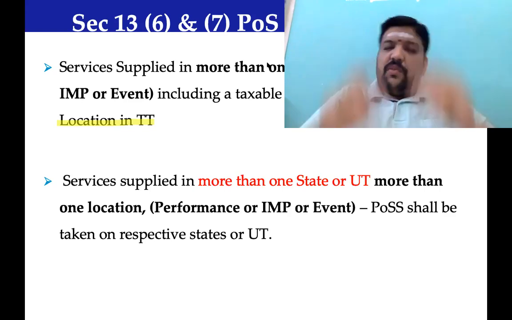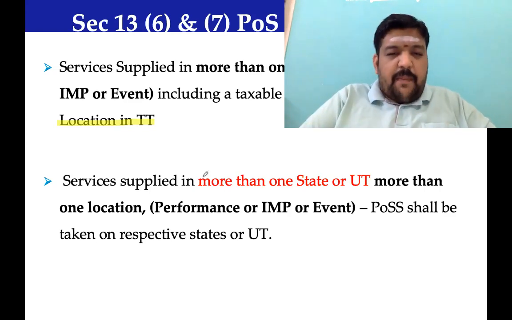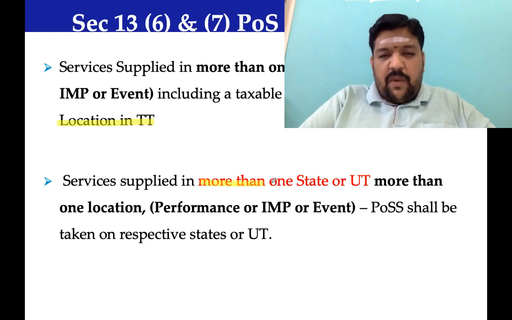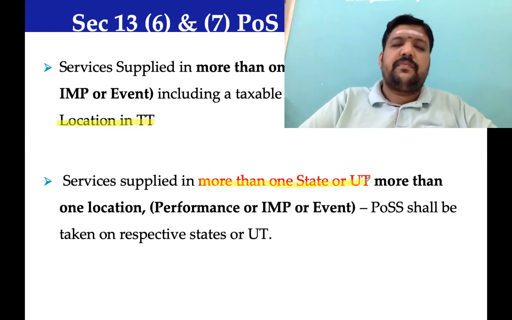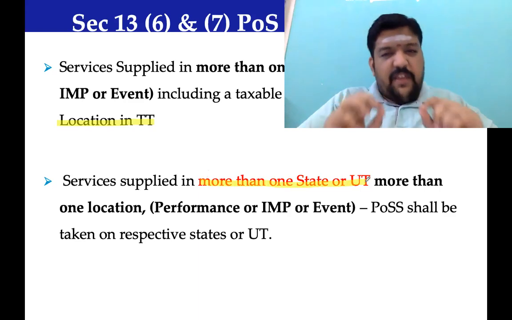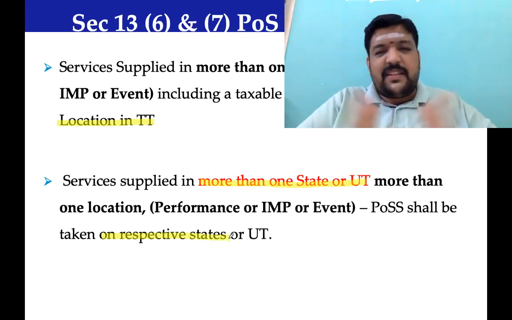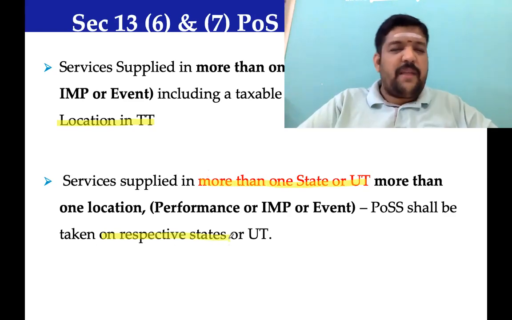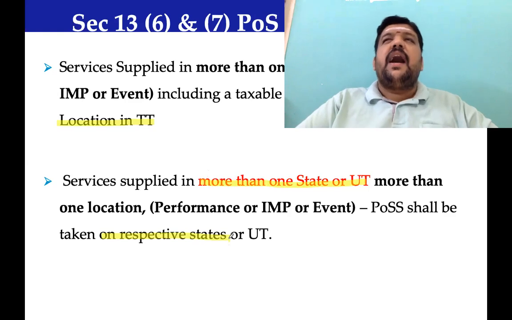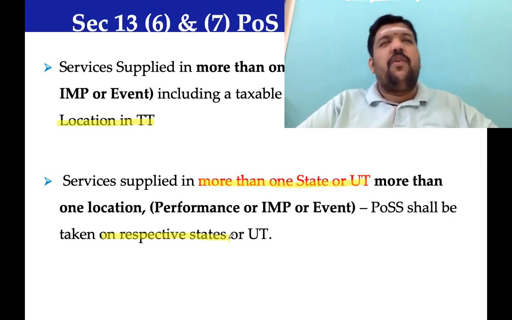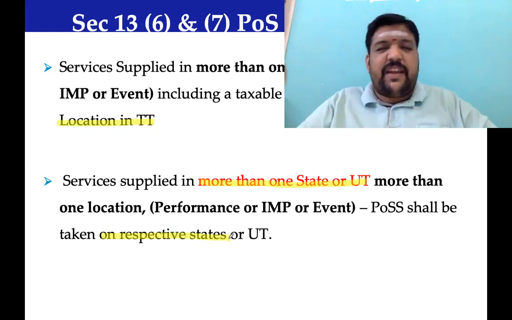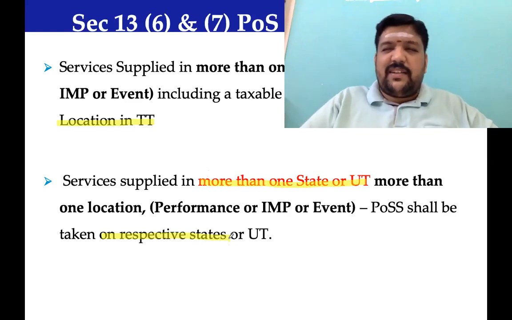Then how should I proceed? If it happens in more than one state, place of supply should be taken on the respective states. On some logical basis, revenue has to be distributed and place of supply needs to be taken. Understand the idea of the government is that the state's share of revenue should go to that state.